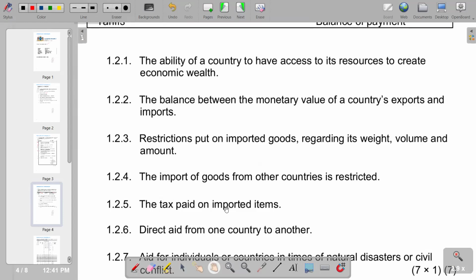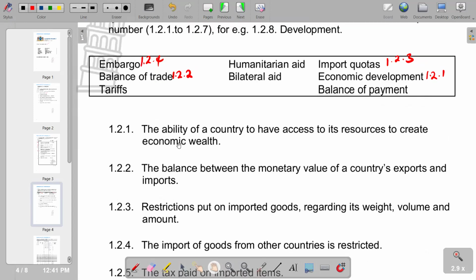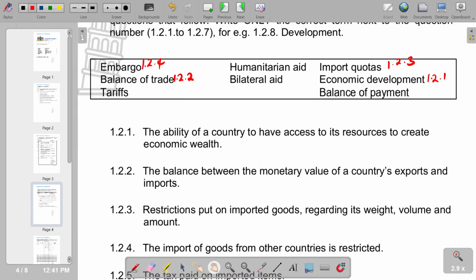Then the tax paid on imported items, we call them duties. The tax paid on imported items, we have tariffs as the correct response to that. 1.2.5.